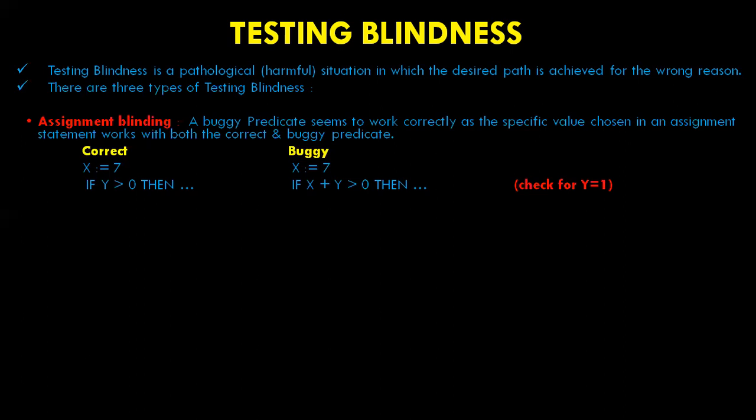If you can see, in the test case y is equal to 1, the desired path is taken in either case, but there is still a bug. Some other path that leads to the same predicate could have different assignment values for x. So the wrong path would be taken because of the error in the predicate.